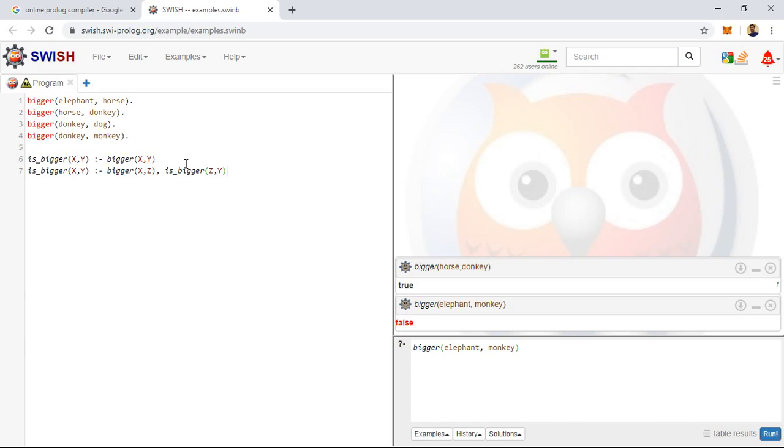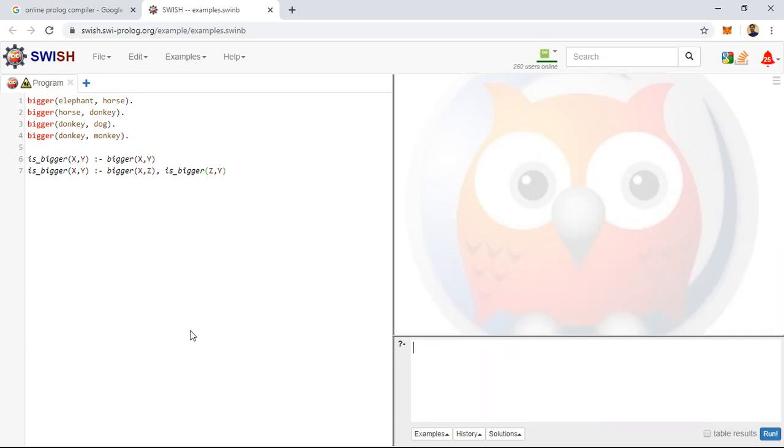So our initial goal is to check whether the elephant is bigger than monkey or not. Now we'll check the newly written composite rules, and please remember for all the facts that we write it must be ended with a dot. So here I have not ended with a dot. We'll see what error we'll get. So we'll write is bigger of elephant comma monkey.